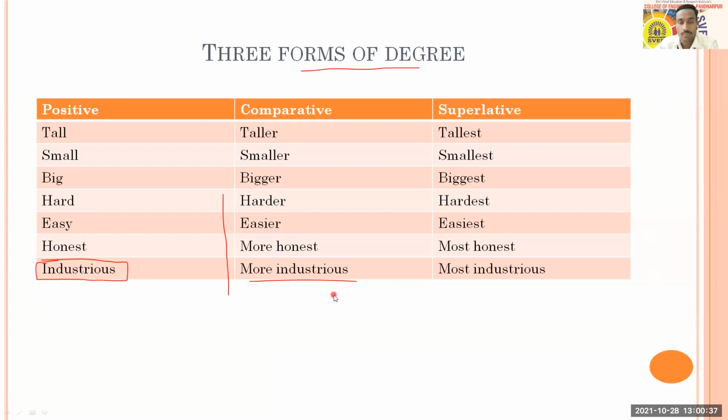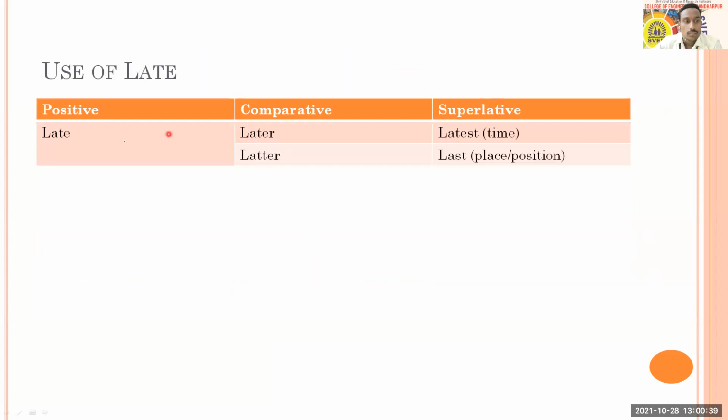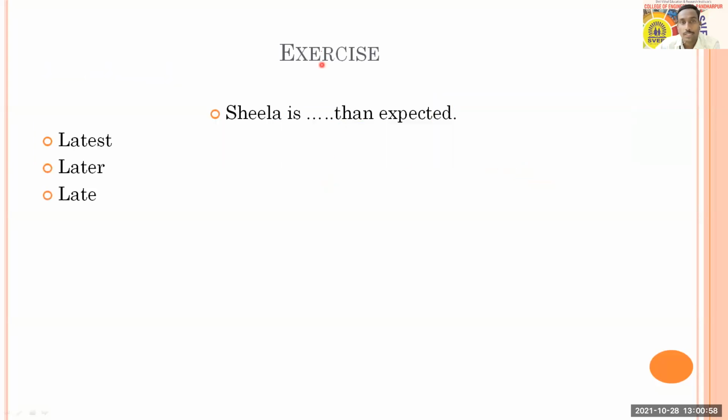Again, we have different adjectives which can be used here: later and latter, latest and last. Based on their use, you'll come to know that later and latest are for time, latter and last are for place or position. And based on that, you are going to have some questions here that you can think about.